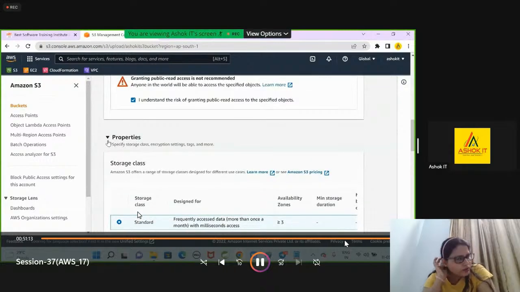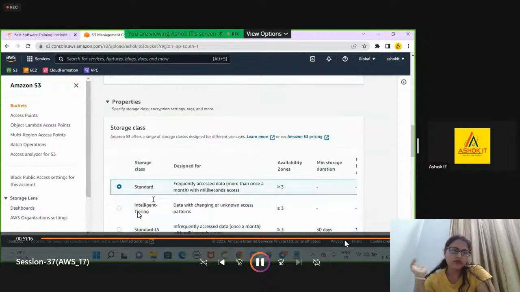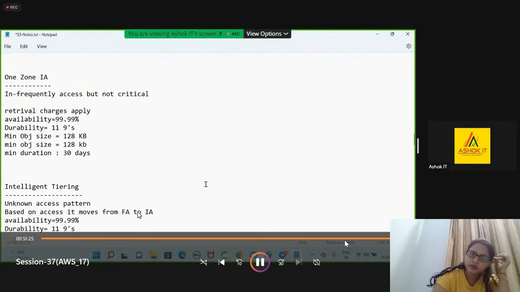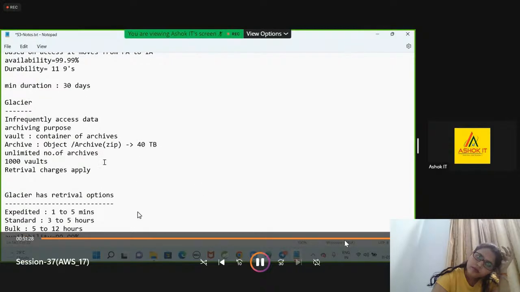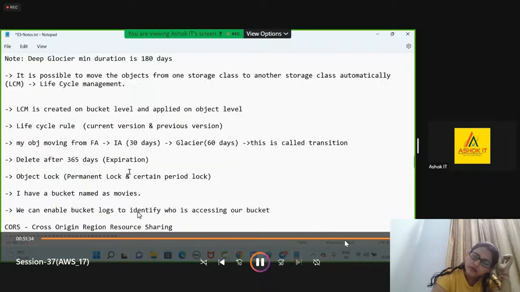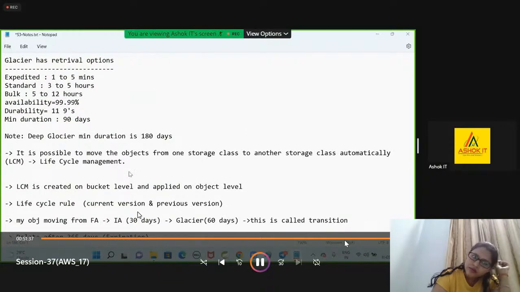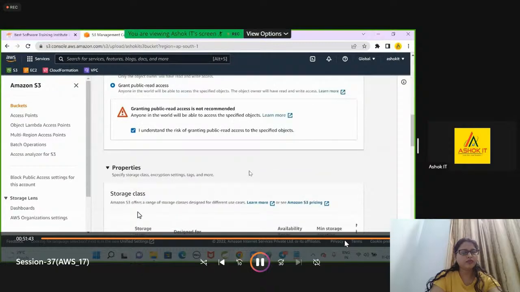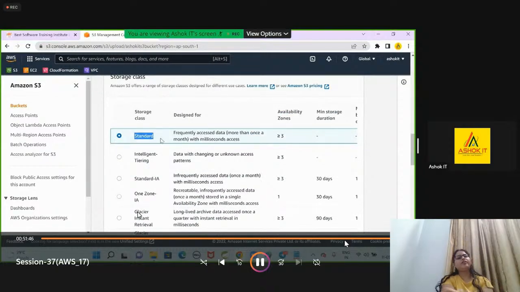Whenever you are uploading any object into an S3 bucket, selecting the storage class is mandatory. By default, it is choosing the Standard storage class. For Standard storage class retrieval, they are not going to charge any amount. Glacier is for infrequently accessed data. For archival purposes, we are going to store the data in the Glacier storage class. By default, it is using the Standard storage class to store the data.